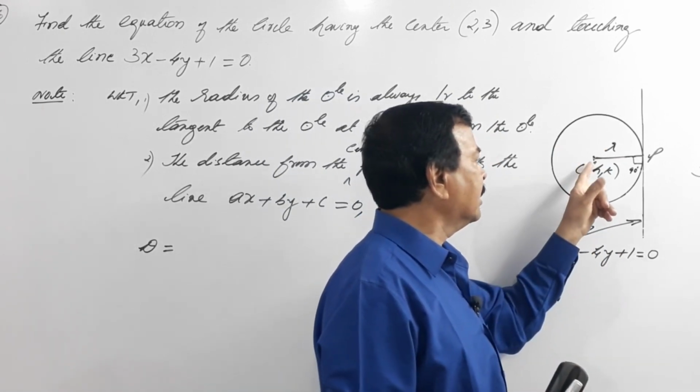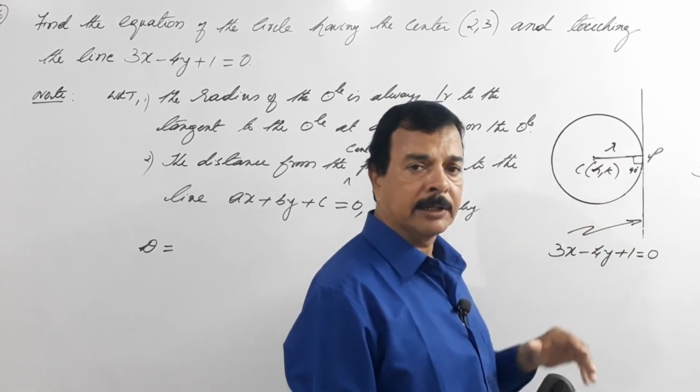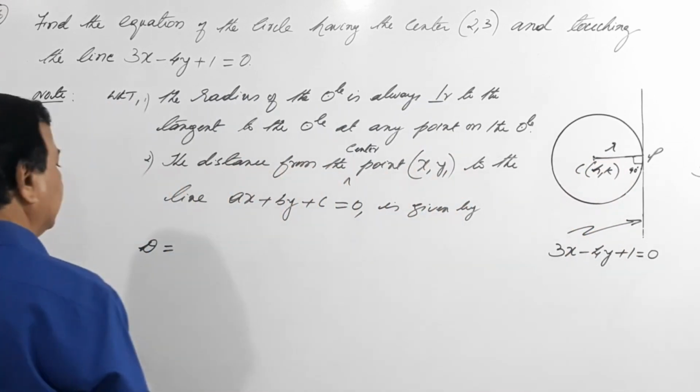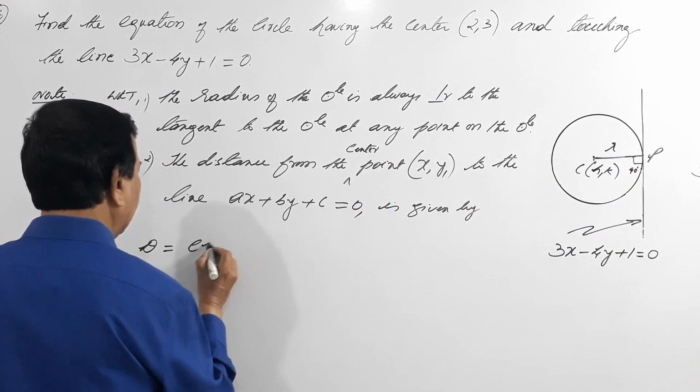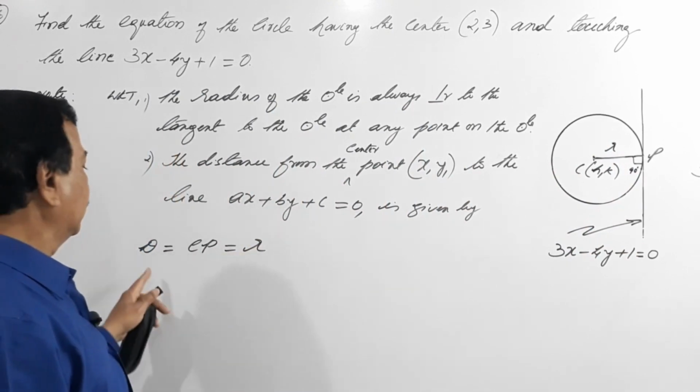But what is this distance Cp? Distance Cp is nothing but your radius, isn't it? So distance d equals to Cp equals to r.